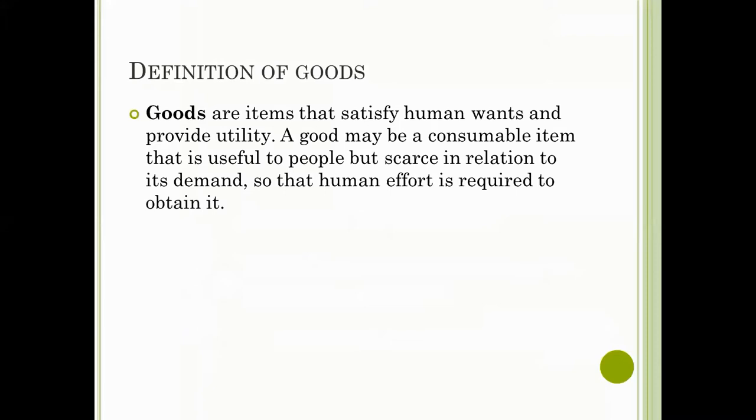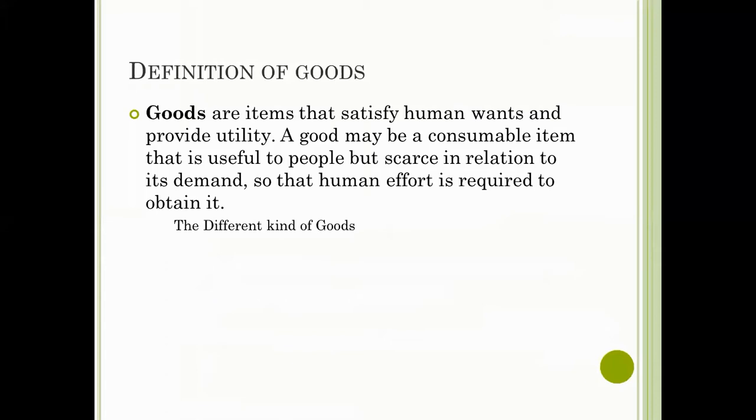Goods are items that satisfy human wants and provide utility, for example, to a consumer making a purchase of a satisfying product. One common distinction is made between goods, which are transferable, and services, which are not transferable. A good may be a consumable item that is useful to people but scarce in relation to its demand, so that human effort is required to obtain it.